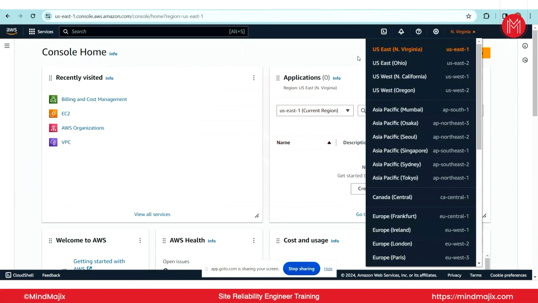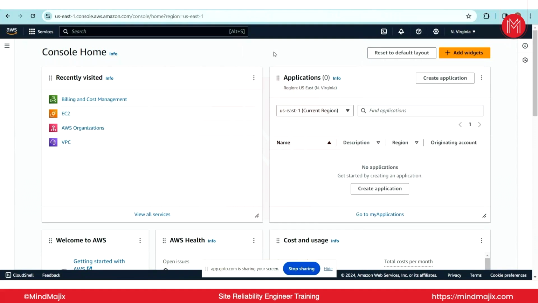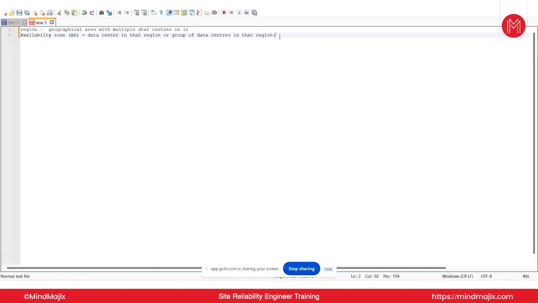It won't go down. That is the main advantage provided by AWS. It ensures you have fault tolerance and high availability, and that all your deployed applications are still up even if any availability zone goes down. Are you clear on why we have a region, why a region has multiple availability zones, and what the purpose of an availability zone is? If you are okay, then we can continue on to the next topic.